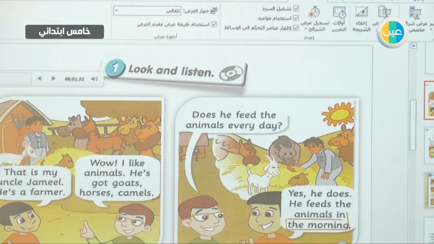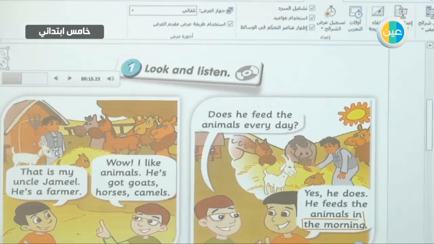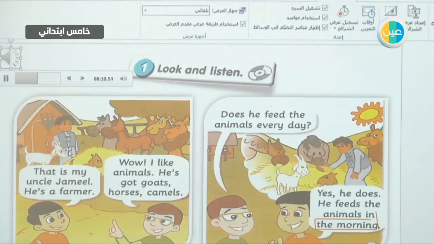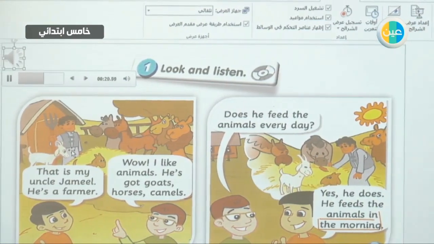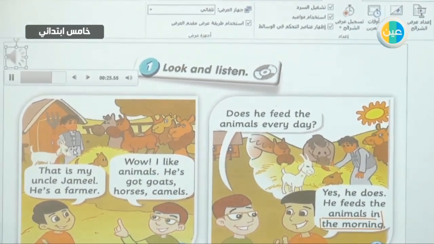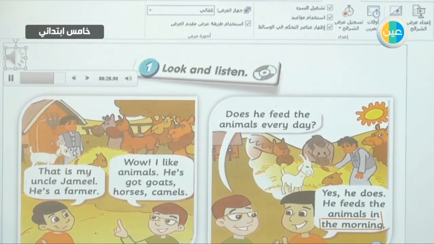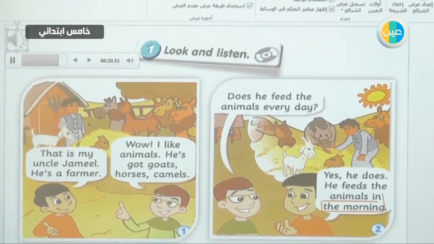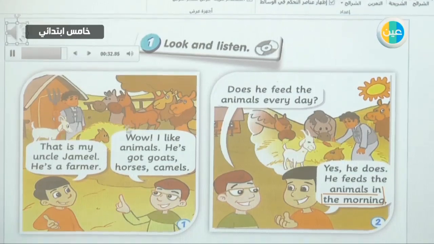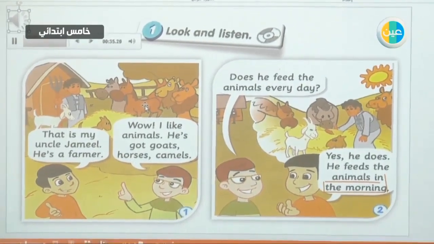1. Look and listen. That is my uncle Jamil. He's a farmer. Wow, I like animals. He's got goats, horses, camels. Does he feed the animals every day? Yes, he does. He feeds the animals in the morning.